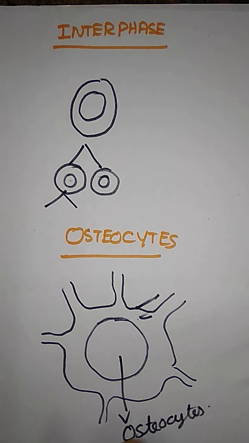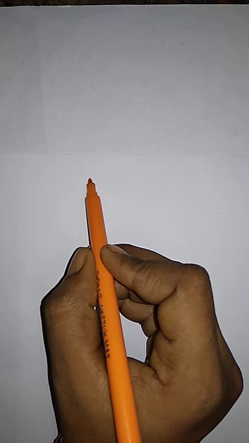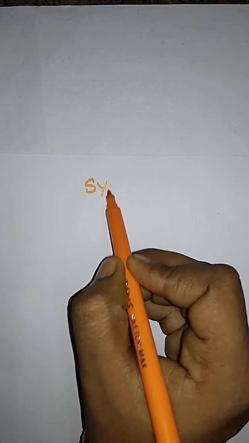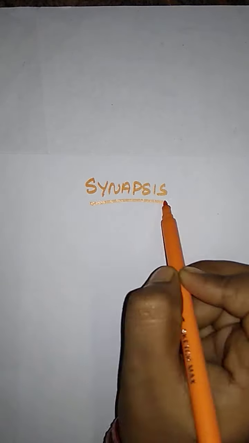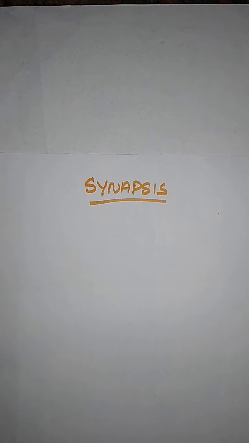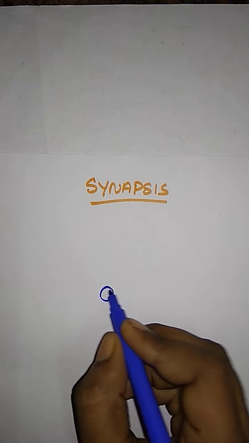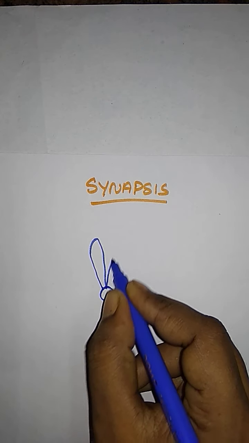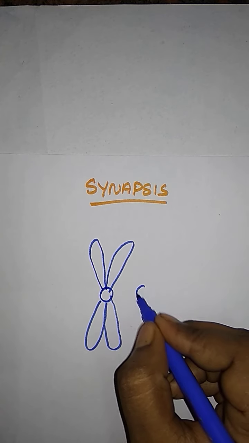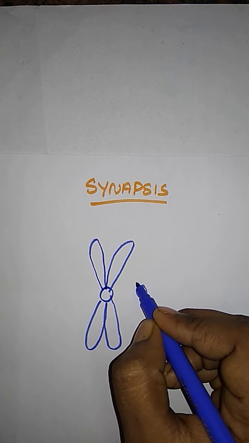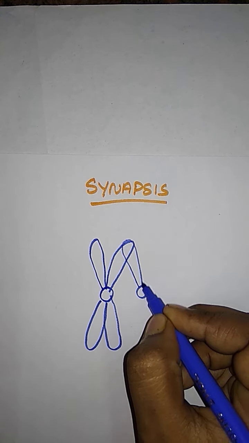Next, we have synapsis. The topic is synapsis. Here this is one set of chromosomes, and this is another set of chromosomes. At that time they are pairing.